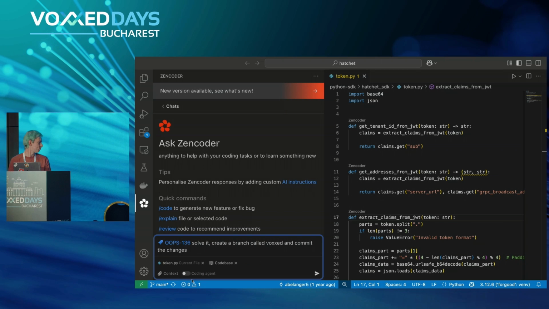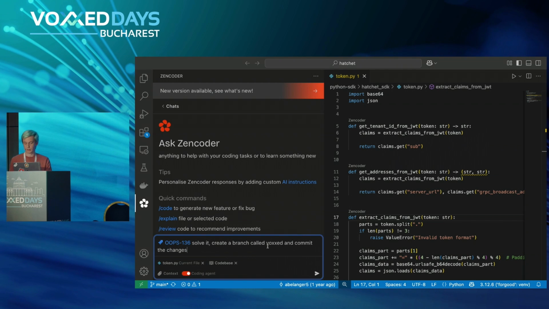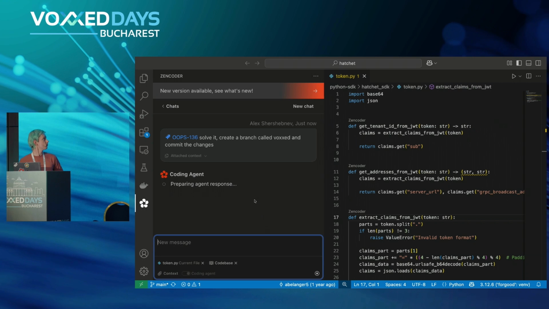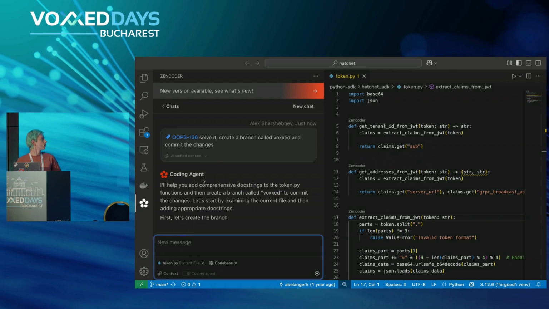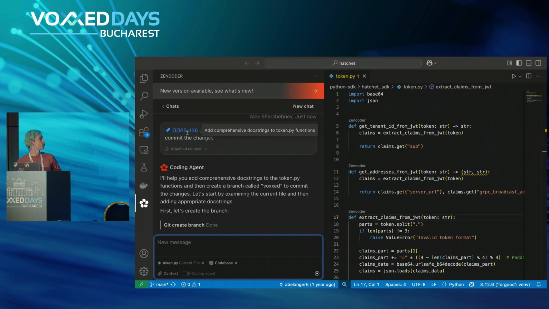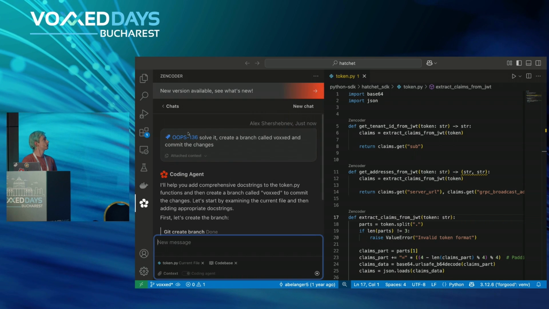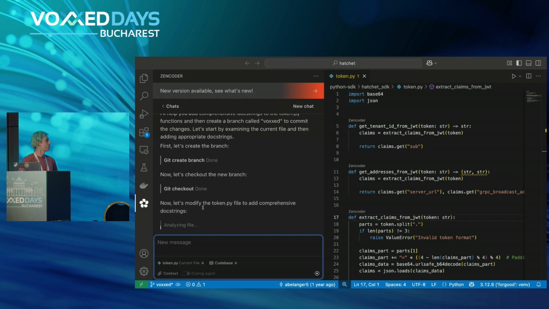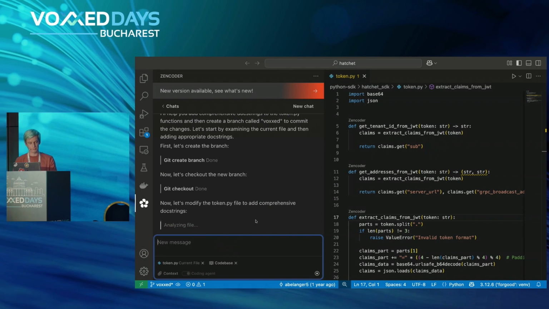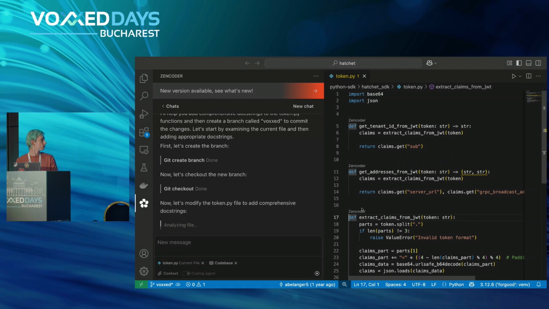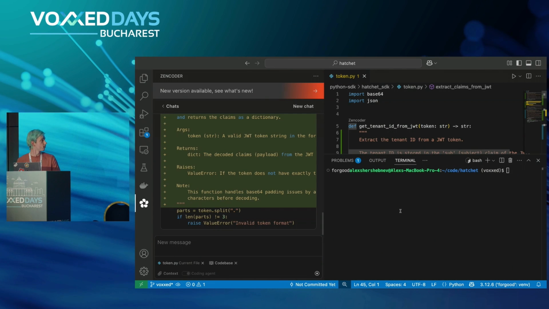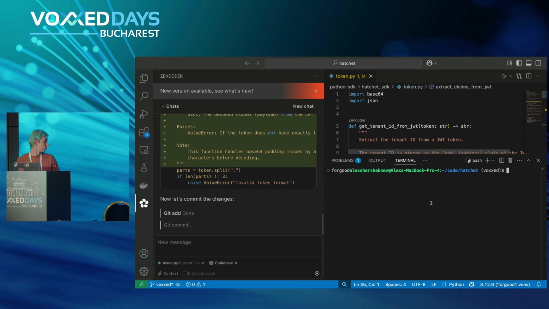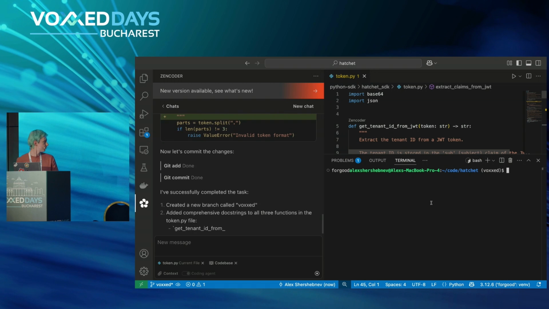And let's see, we will turn the coding agent on, and let's see if it will be able to fix that for us. And indeed, the ticket itself from the Jira asks us to add some doc strings to that file. So it decided first to create a branch, check it out, and let's actually open the terminal. Yep. All right. So see, it's added, committed. I think it is done.